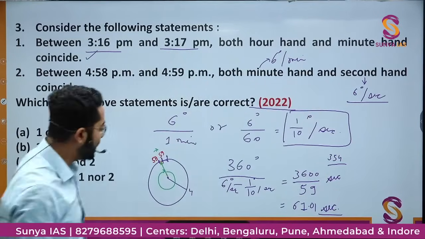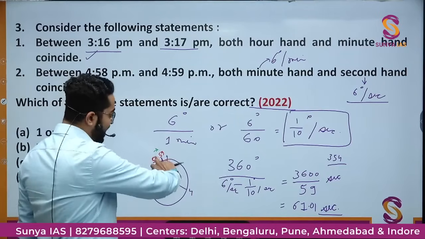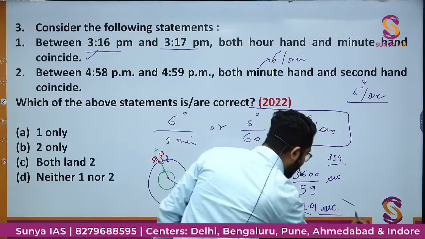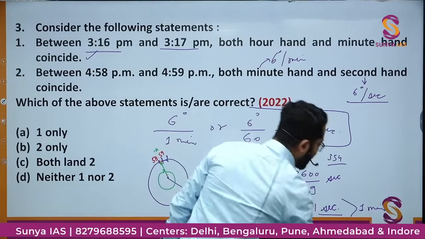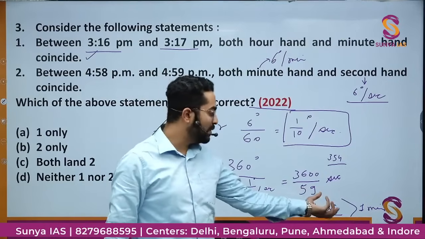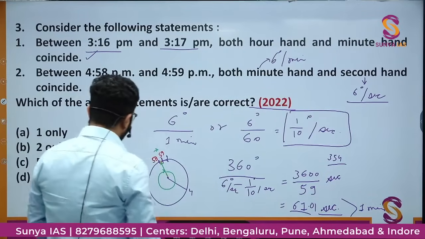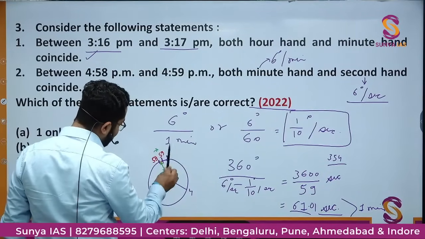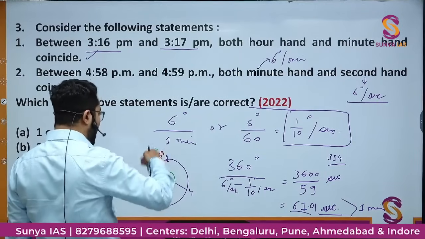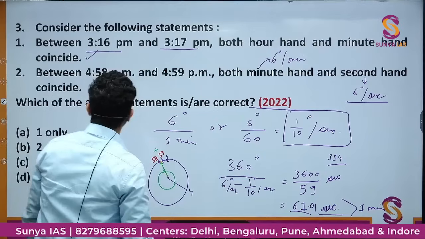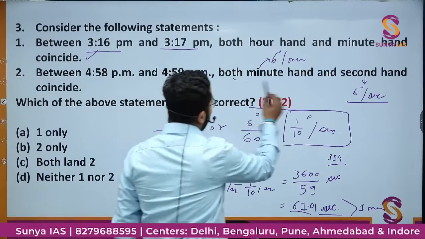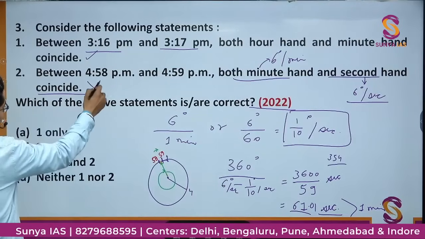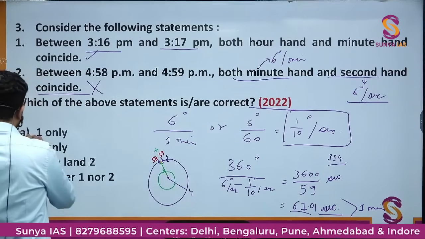right? That means when this is 4:58, after 61 point some seconds, 61 seconds means greater than 1 minute. 1 minute में 60 seconds होते हैं, तो obviously 61 seconds मतलब more than 1 minute, 1 minute 1 second. So if the watch first is coinciding at 4:58, then after 1 minute 1 second, that is 4:59 के बाद 1 more second it will take to coincide. So this minute hand and second hand, they will not coincide between 4:58 and 4:59. So this is a wrong statement. So the correct option would be option A, 1 only.